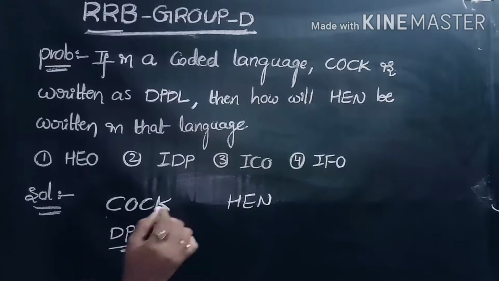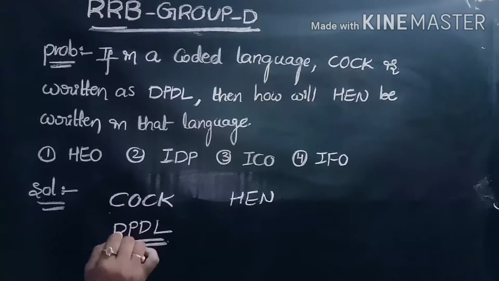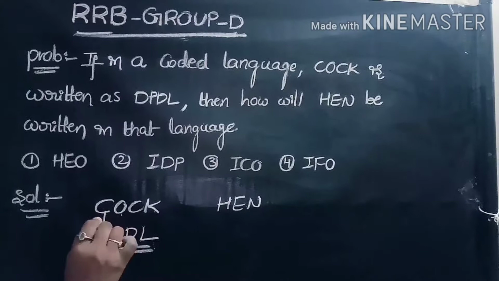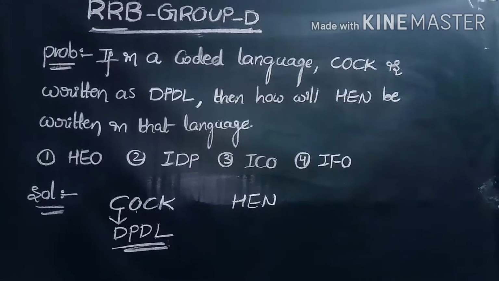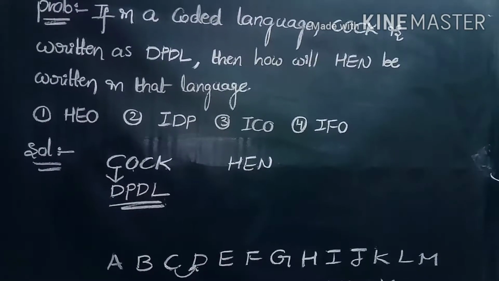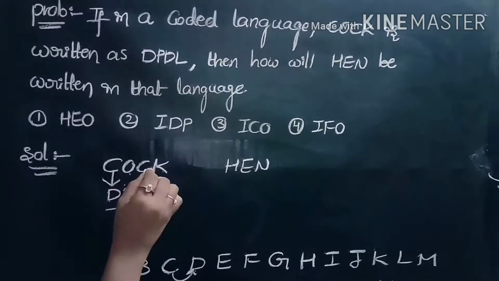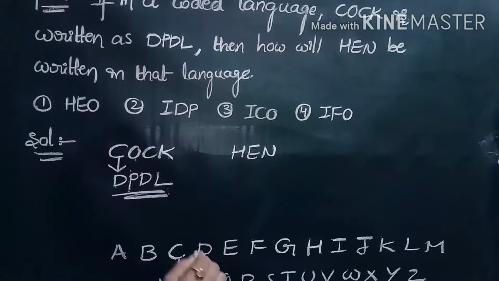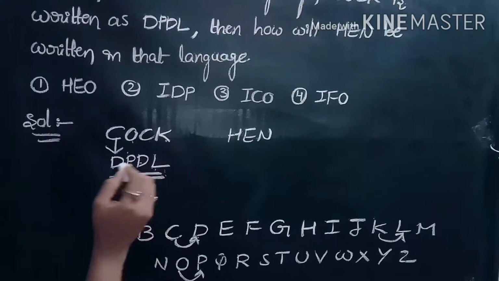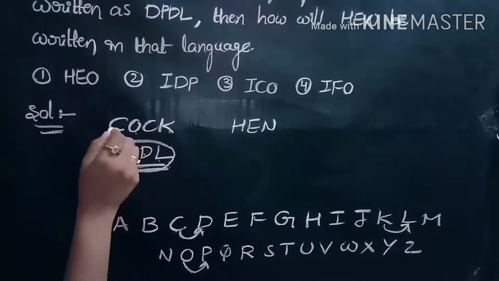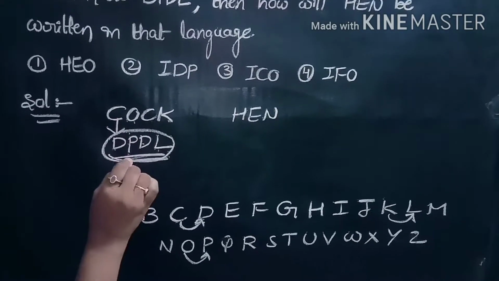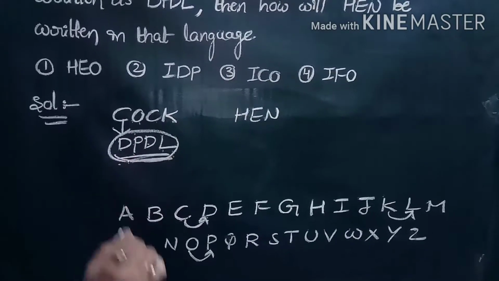When we observe these two terms, CONC and DPDL: the letter C is replaced by its next letter D, O is replaced by its next letter P, again C is replaced by its next letter D, and K by its next letter L. That is, this term is obtained by replacing every letter of this word by its next letter. So that is the coding of this word.